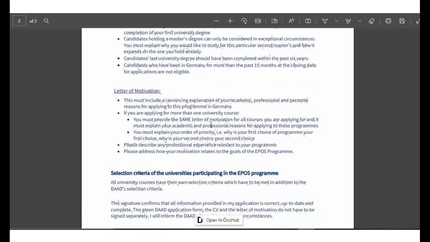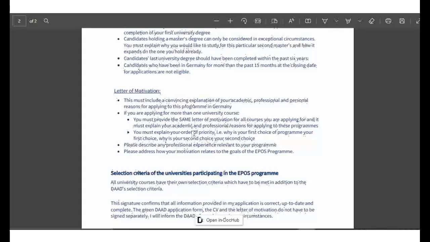Letter of motivation. This includes a convincing explanation of your academic background. If you follow my videos on my YouTube channel, I always try to emphasize this. Your letter of motivation really talks about you, and it gives you the potential to be selected or not to be selected. That is the most crucial part of your application. Take note of that. Explain your professional and personal reasons for applying for this program in Germany. So what triggered or inspired you to apply for this program, you have to explain in detail. If you are applying for more than one university course, you must provide the same letter of motivation. There is nothing like different versions. So take note of that.